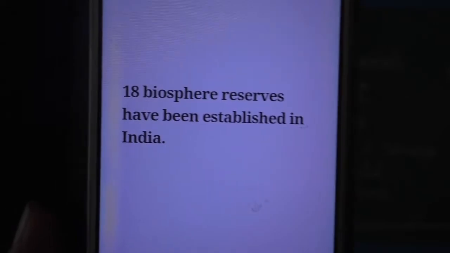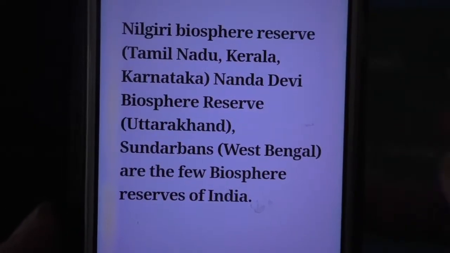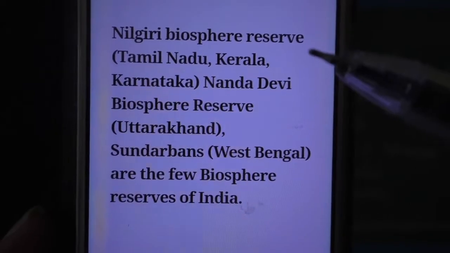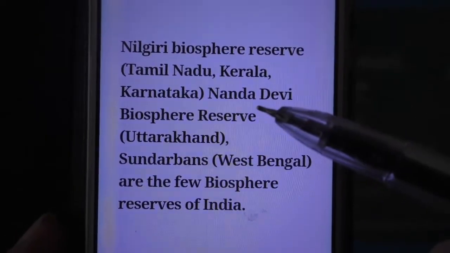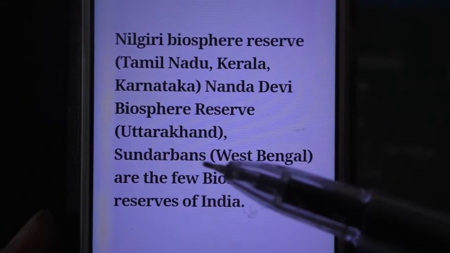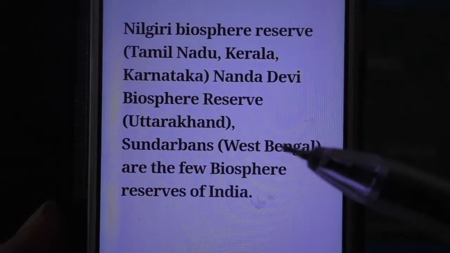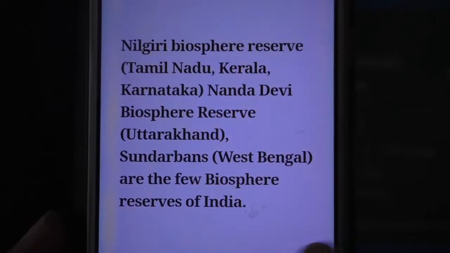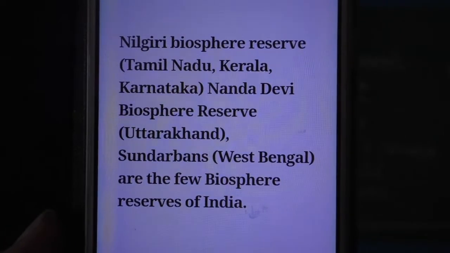Like this, we can see 18 biosphere reserves in our India. Nilgiri Biosphere Reserve in Tamil Nadu, Kerala, Karnataka, Nanda Devi in Uttarakhand, Sundarbans in West Bengal, and a few more biosphere reserves are there in our India. Totally 18 biosphere reserves.